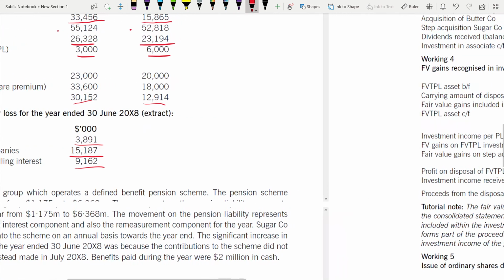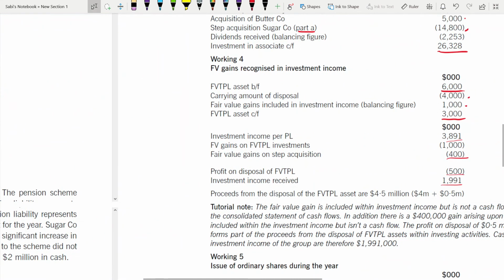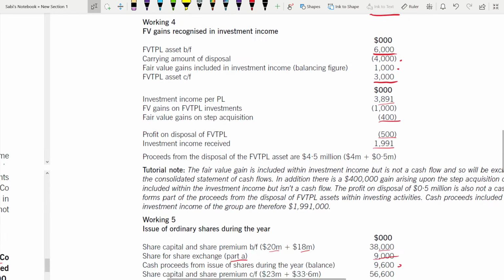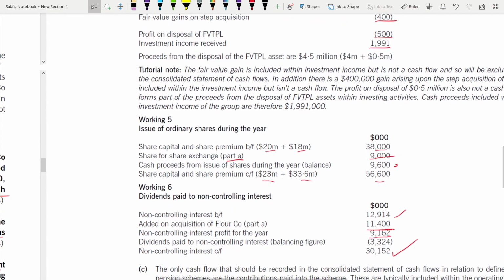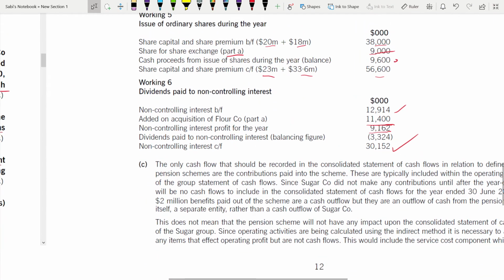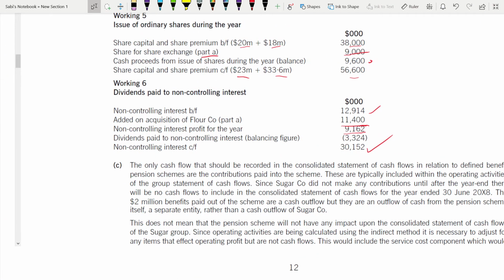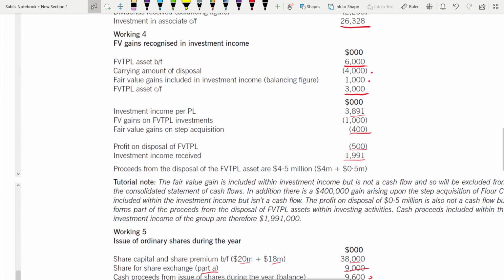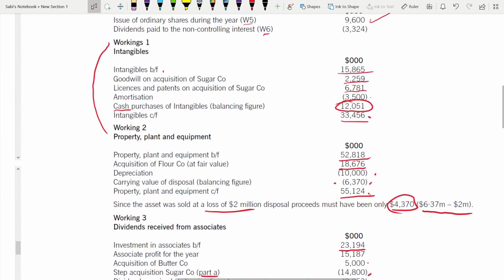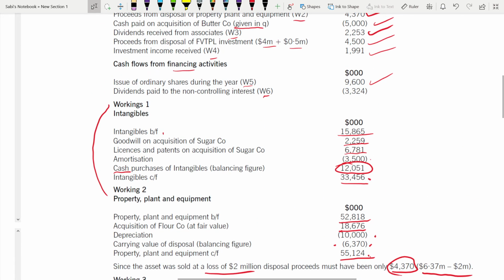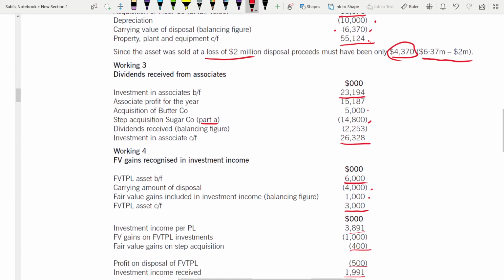You see, so many things are to be done. From here we have to take from there. That's why you have to practice until you are very quick in finding exactly where to take the information from. Otherwise, this becomes a very time-consuming process. So 9162. After that, the balancing figure is dividend paid to NIC. This one, 3324. You go and deduct it here from financing activities. So if you can see, working 1, 2, 3, 4 is done.